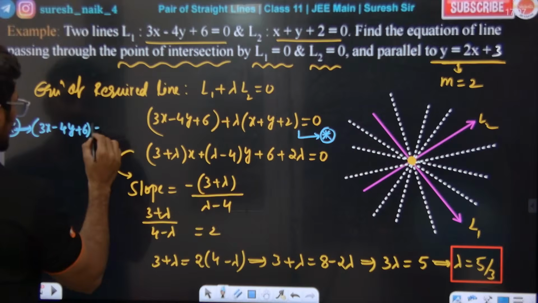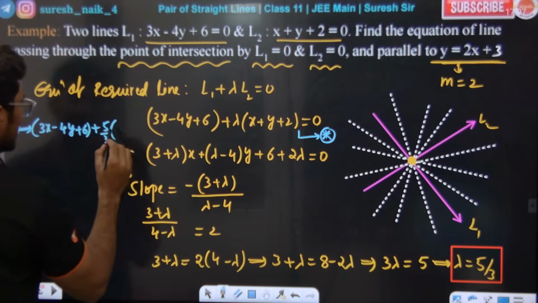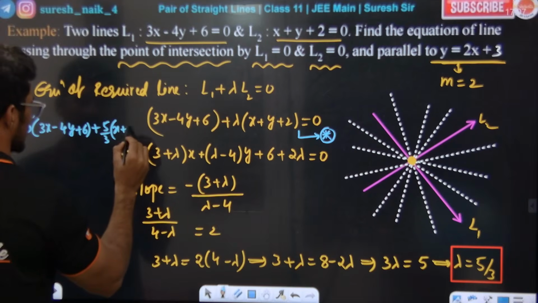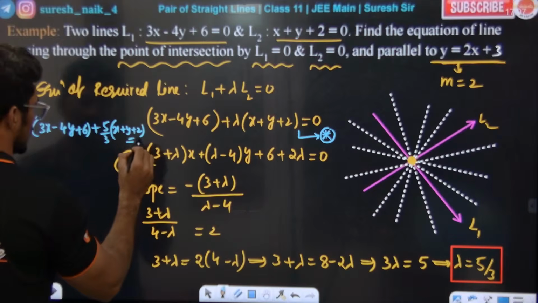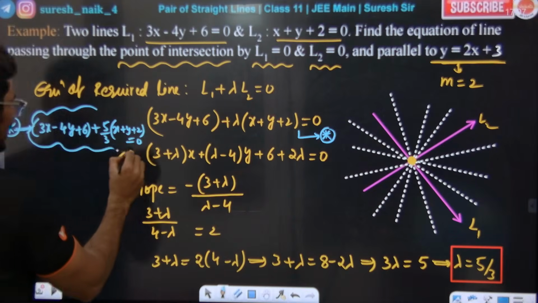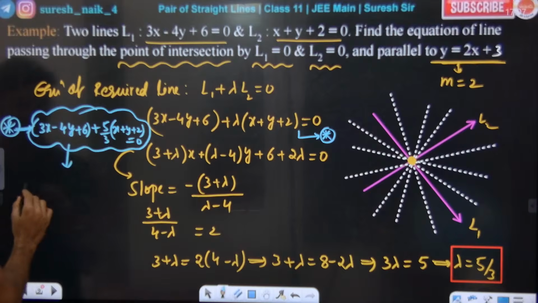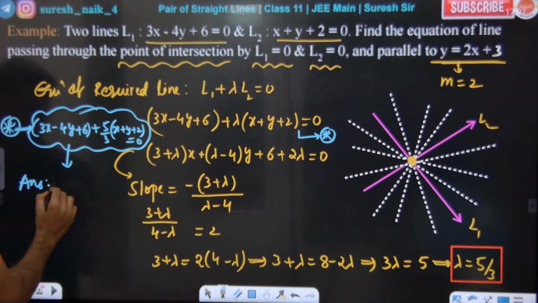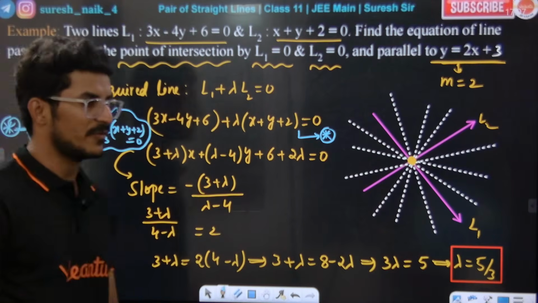Lambda value is what? Plus 5 by 3 times of what? x plus y plus 2 is equal to 0. இது simplify பண்ணா நம்மளுக்கு answer will come. Okay வா? Please do simplify, you will get the answer.